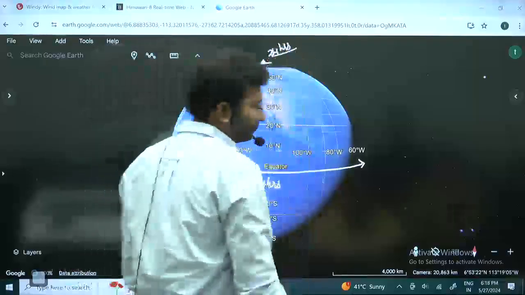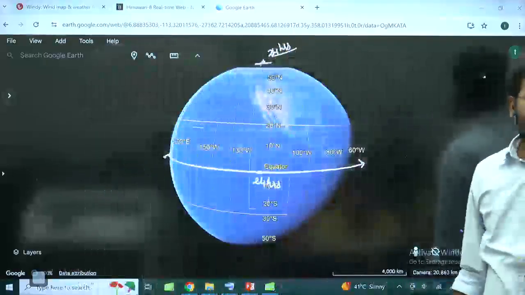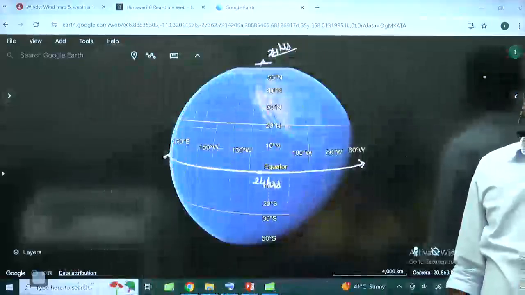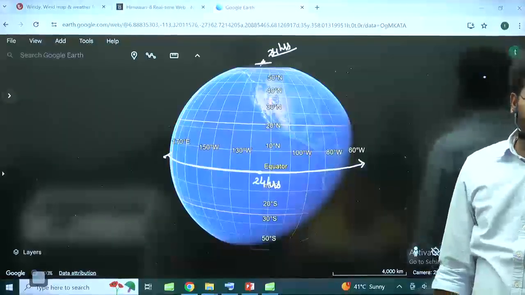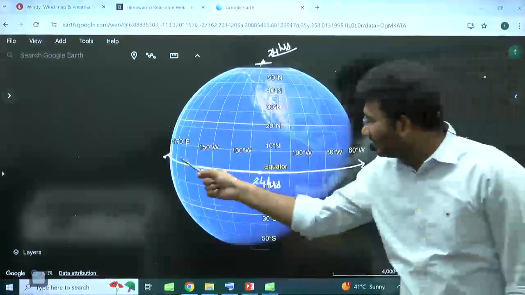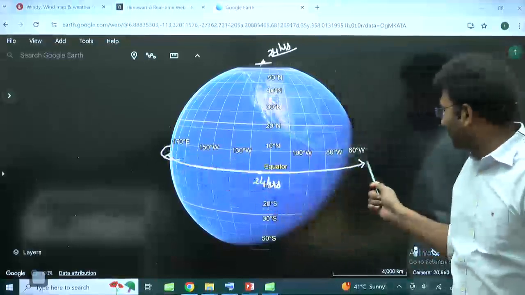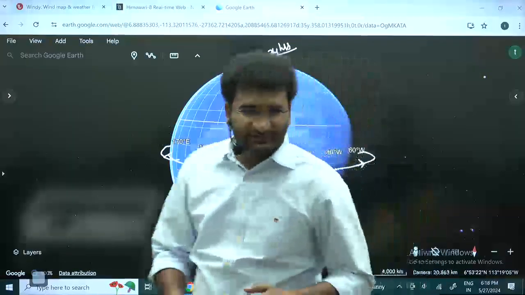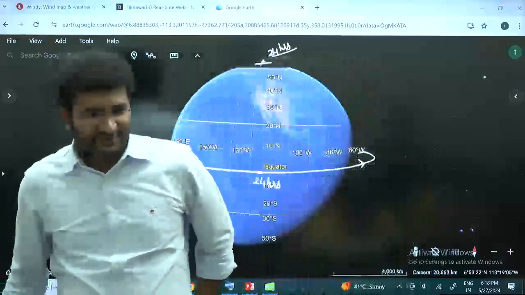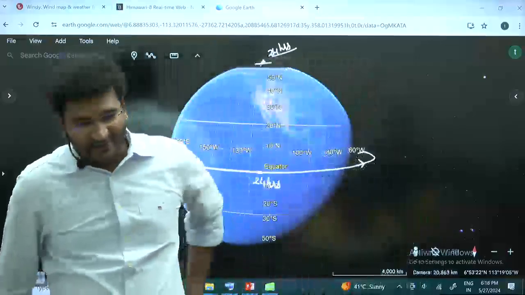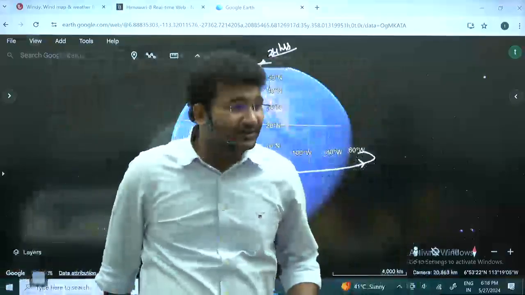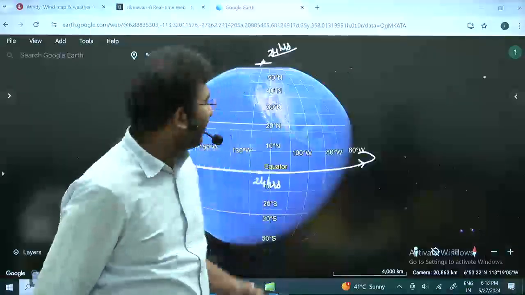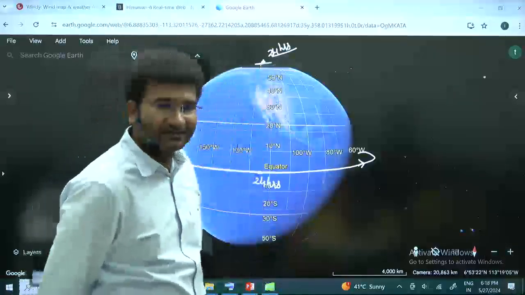But who is traveling more distance? The equator. So can I say that people who are living at the equator are moving faster? Or else, can I say that Earth moves faster at the equator and slower at the polar region?